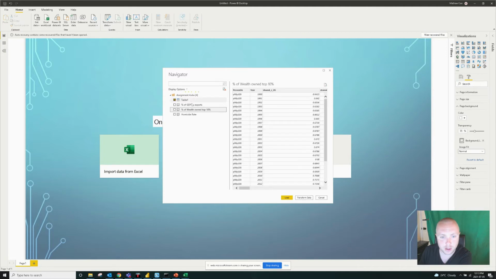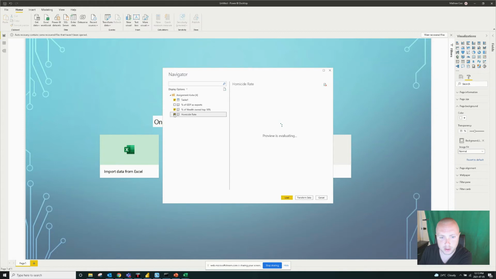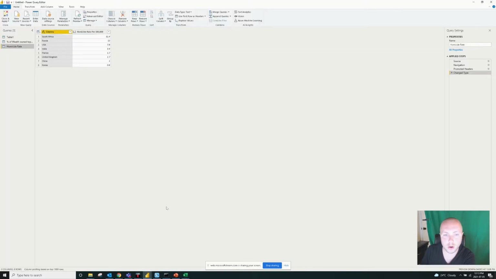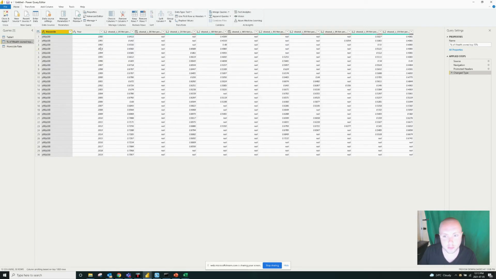So percent of GDP as exports, the wealth owned by the top 10%, and the homicide rate. And from here, we'll transform data. So as you can see, this opens up Power Query, and we'll look at the homicide rate here. The data looks good here, so we'll start to look at percent of wealth as the top percent.